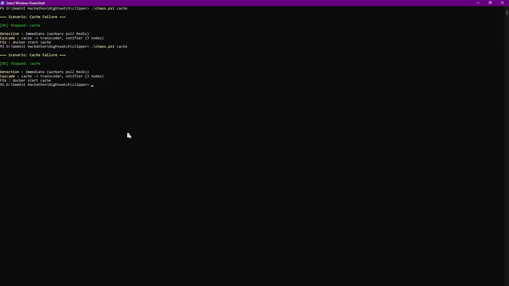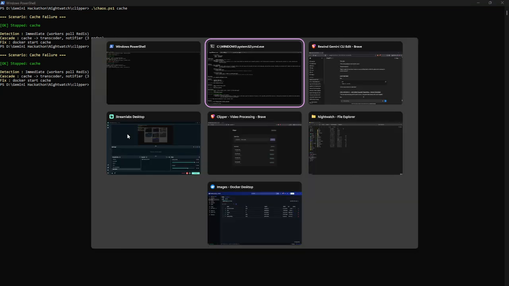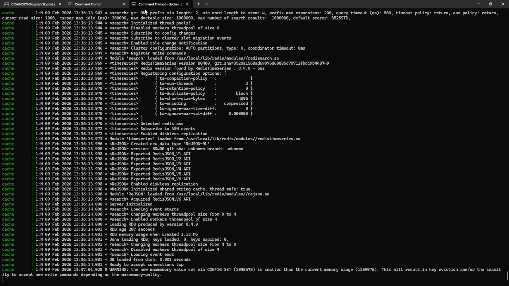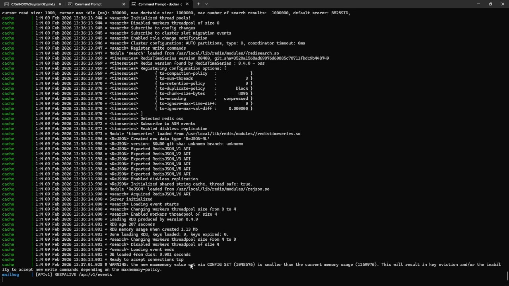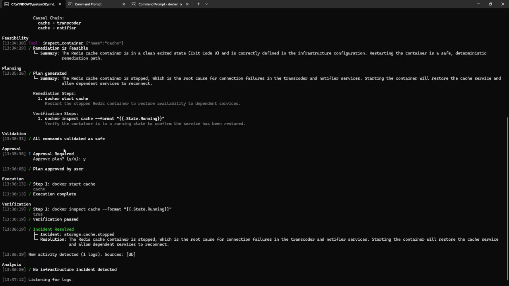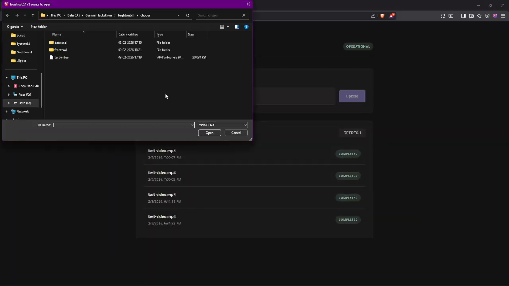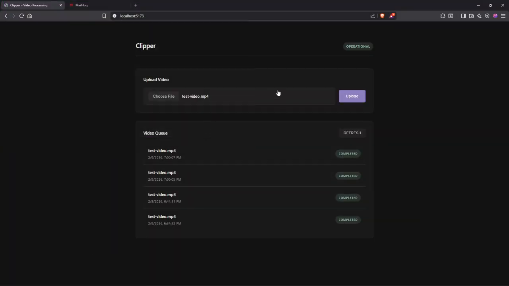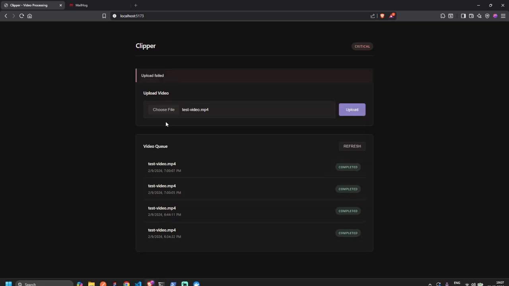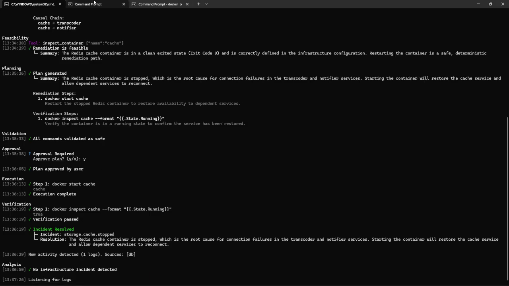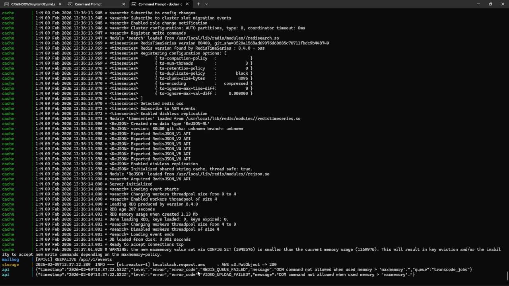All right, let's try to cause an OOM issue in the Redis. And what that does is basically we are setting the config max memory of the Redis less than what it is supposed to be. And what we would do is we would go in the UI and we would try to upload a file, and this would cause an upload failed issue. And why is that? Because the Redis queue failed, the video upload failed because it is out of memory.